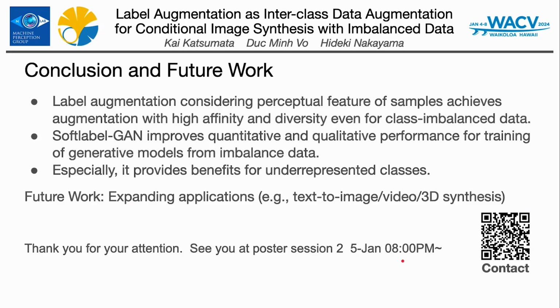To conclude, our study introduced Soft Label GAN, a novel approach to address the challenges of imbalanced datasets in conditional image synthesis. Through the innovative use of label augmentation, Soft Label GAN demonstrates significant improvement in generating high-quality and diverse images, particularly for underrepresented classes. Our experiments across various datasets have shown that Soft Label GAN not only enhances the quality of generated images, as evidenced by lower FID scores, but also boosts the diversity, indicated by higher LPIPS scores. Looking forward, there are several exciting avenues for future research. One potential area is applying this method to other forms of imbalanced datasets.